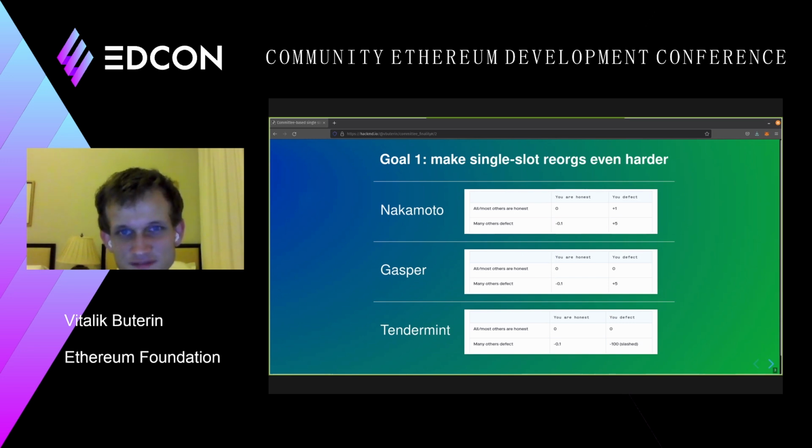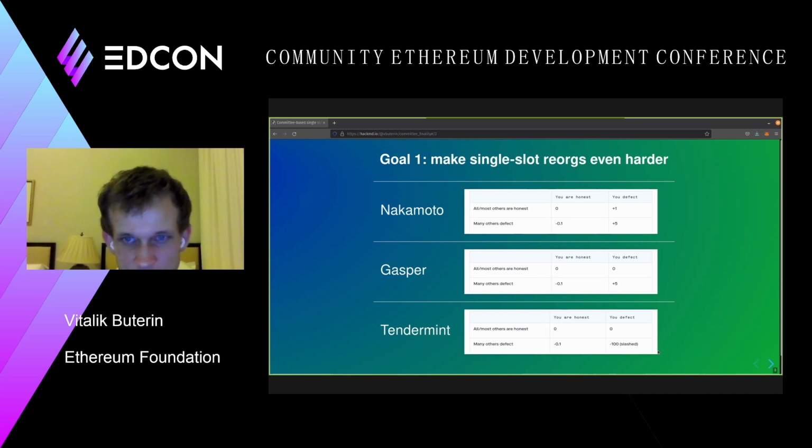There's just a lot of very mean things that you can do if you can reorg. Now, reorging in proof of work or in Nakamoto consensus is not very difficult. Reorging in Gasper proof of stake is significantly harder, but reorging in Tendermint, which is a single slot finality system, is not possible to do unless you're willing to have most of your validators be slashed.